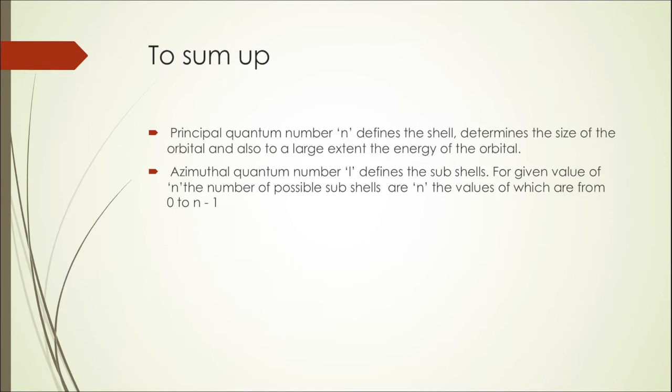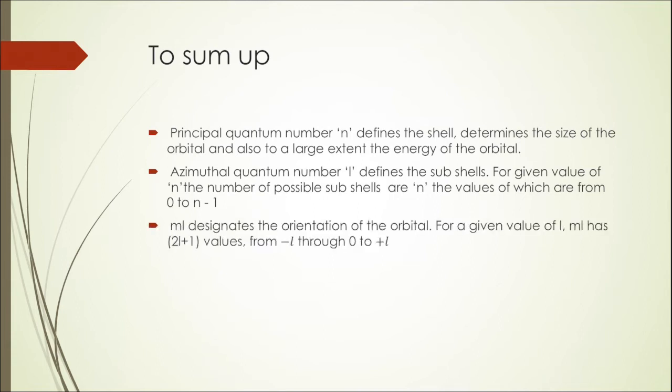The azimuthal quantum number will define the subshell of an electron, and for a given value of n, we all now know that the possible values are from 0 to n minus 1. The magnetic quantum number ml gives us the spatial arrangement of orbitals within a subshell, and the values of ml can be determined from the value of l. ml can have values from minus l through 0 to plus l.